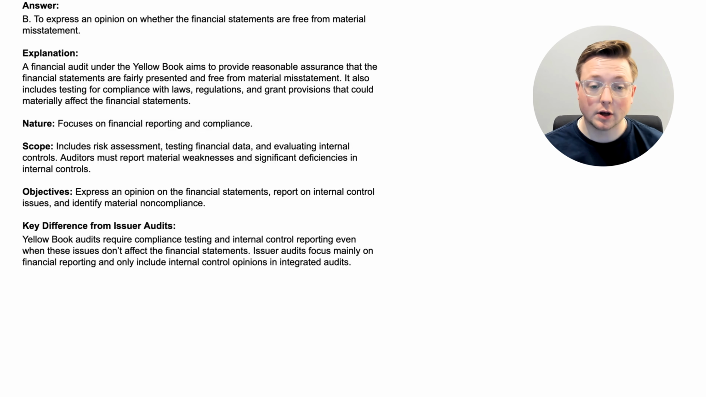So the scope for a financial audit under Yellow Book includes risk assessment, testing financial data, and evaluating internal controls. Auditors must report material weaknesses and significant deficiencies in internal controls. So that's kind of the scope. That's kind of what you're doing in this financial audit. And the objectives, and this always seems to kind of intertwine with the nature and the scope.